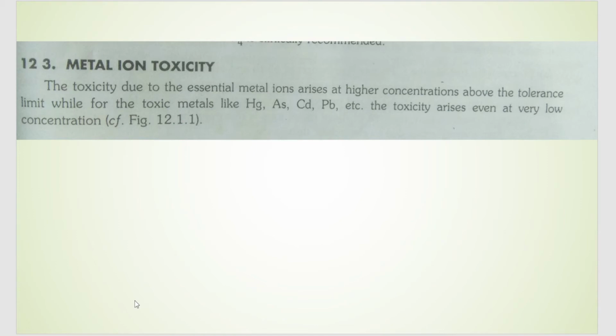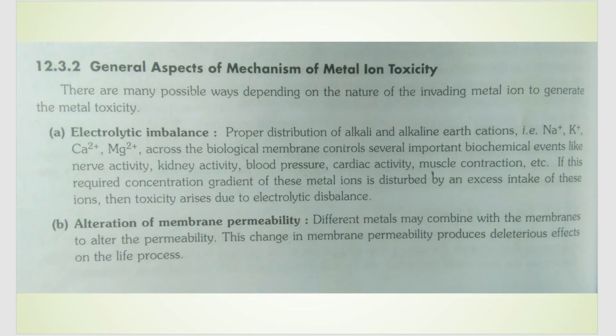And this metal ion toxicity can further lead to different problems like diseases and also ultimately death as well. Okay, so we are studying the general aspects of mechanisms of metal ion toxicity, that is, how in different ways this metal ion toxicity is caused. First is through electrolyte imbalance.